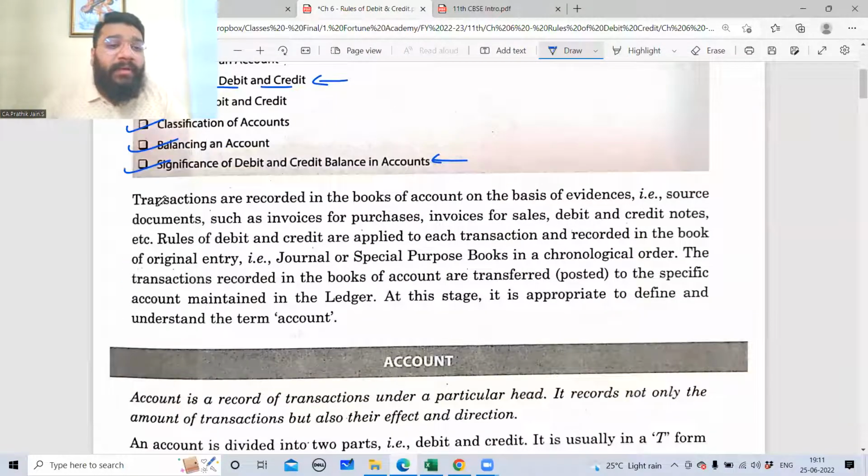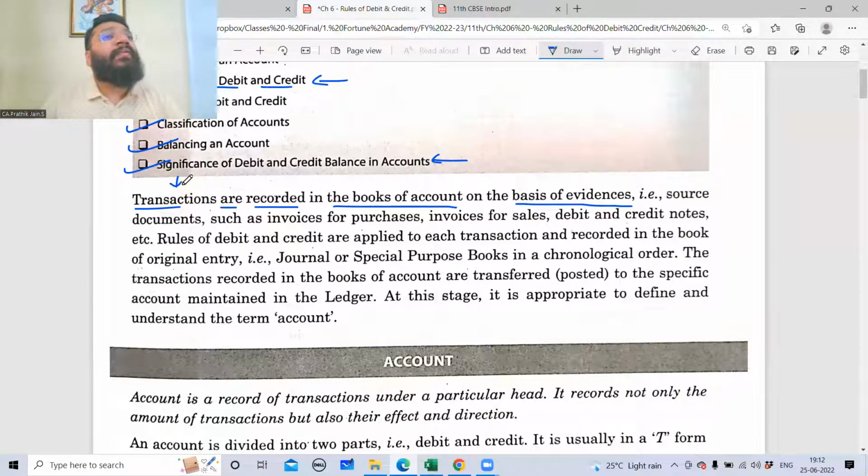So it says that transactions are recorded in the books of accounts on the basis of evidence. So guys, in the very first class, we understood what is the meaning of transaction. Transaction means any activity happening between two people, in which one person is the business and another person is any third party, right? So transactions are recorded in books of accounts.